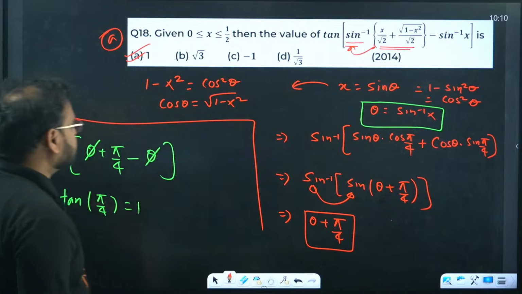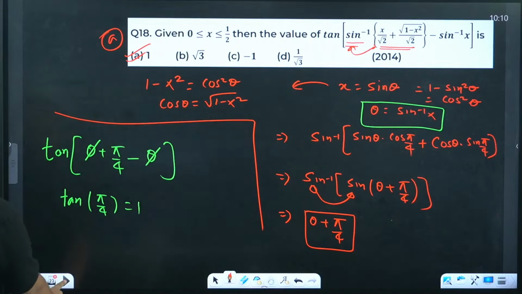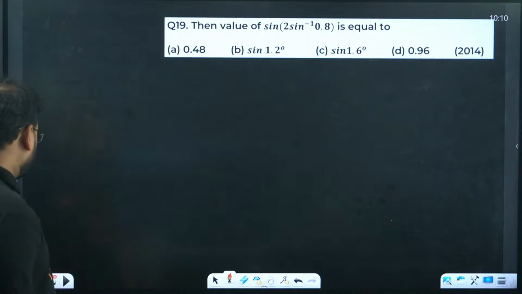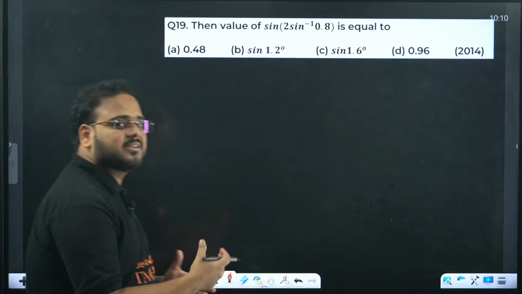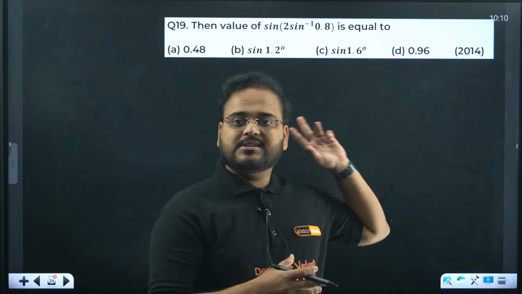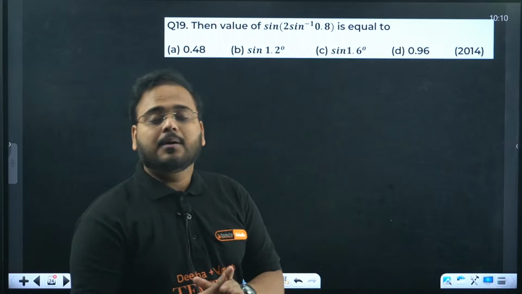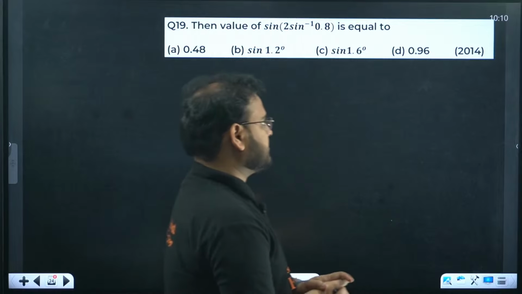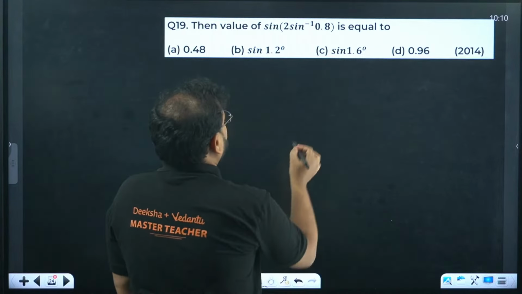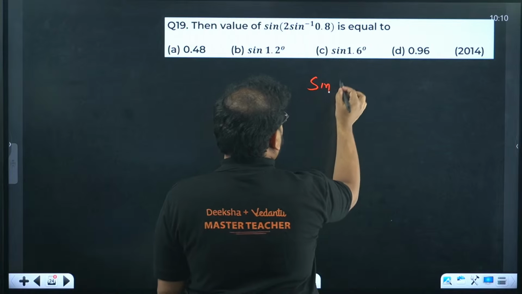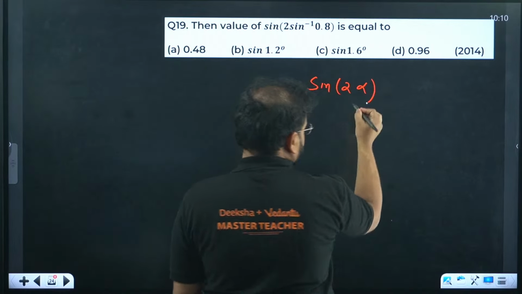Great. 18th is done, and question number 19 now. I hope 18th one is clear, guys. So Ritik, as I mentioned, the question does not repeat that often. Otherwise you'll find the question repeated over here also. But pattern repeats. Okay. The value of sine of 2 sine inverse of 0.8. So I can write this as sine of twice alpha.